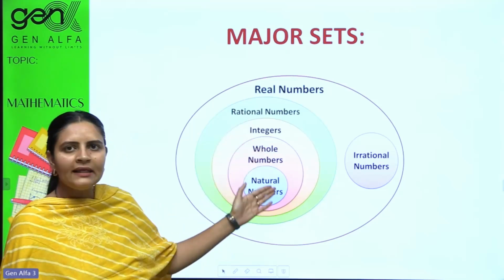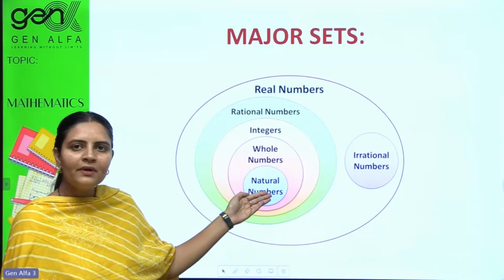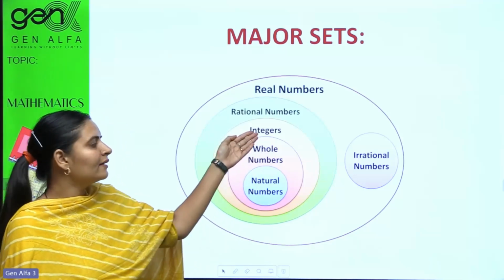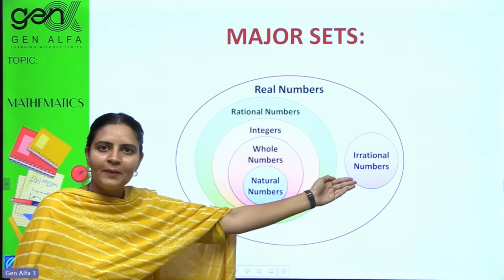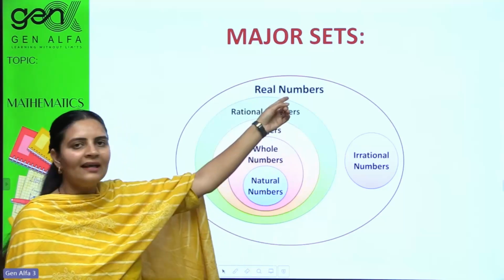Number system is like a family. It has different members. Natural numbers and whole numbers we have done yesterday. Now it's time to understand integers, rational numbers, irrational numbers, and all these sets get included in real numbers.